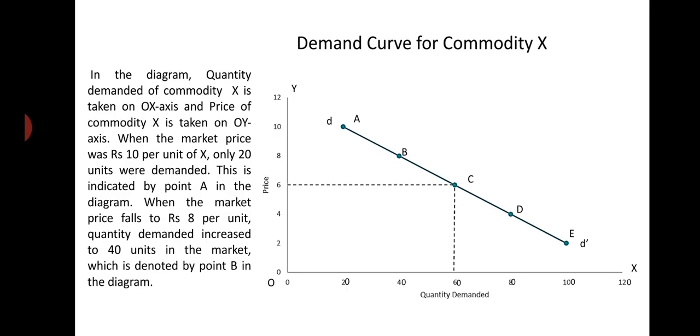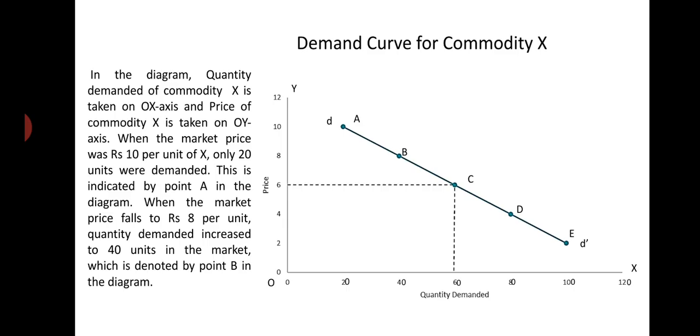You see, point A indicates that when the price of the commodity is rupees 10, 20 units are demanded. It is shown by point A in the diagram. Similarly, point B shows that when the price of the commodity falls to rupees 8 per unit, its demand expands to 40 units. Similarly, when the price becomes 6 rupees per unit, its quantity demanded expands to 60 units. Similarly, with a fall in price to rupees 4 and rupees 2 respectively, the quantity demanded goes up to 80 units and 100 units. And these are shown by various points like A, B, C, D and E in the diagram.